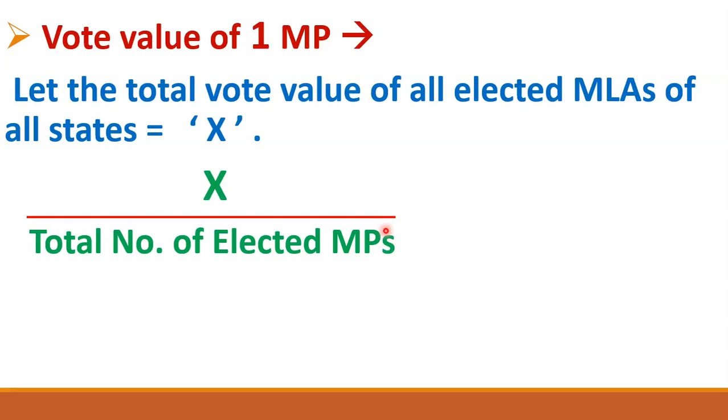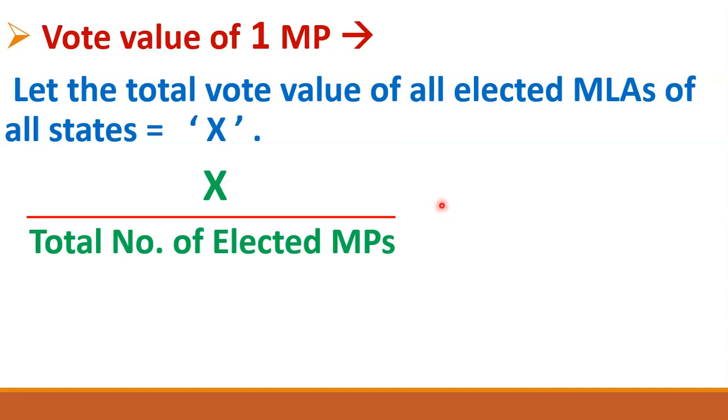So friends, if this is the vote value of one elected MP, and if you have to find out the vote value of two elected MPs, then what you have to do? You have to just multiply this number by 2. Okay, it's very simple. If you have to find out the vote value of 10 elected MPs, you have to multiply this number by 10. Similarly, if you have to find out the vote value of 100 elected MPs, you have to just multiply this number by 100. So friends, if you have to find out the total vote value of all the elected MPs, then what you have to do?